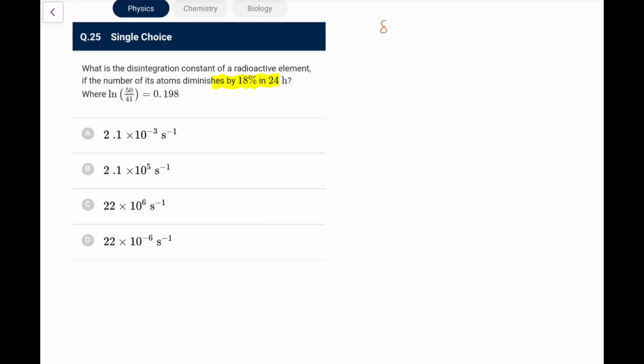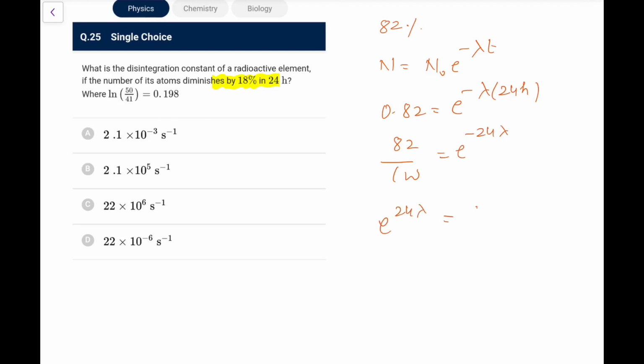So it diminishes by 18%, that means 82% remains. So what I can write, N is N naught e to the power minus lambda t. So this is 0.82 equals e to the power minus lambda into 24 hours. So 0.82, which is 82 by 100, is e to the power minus 24 lambda. So e to the power 24 lambda would be 50 by 41.